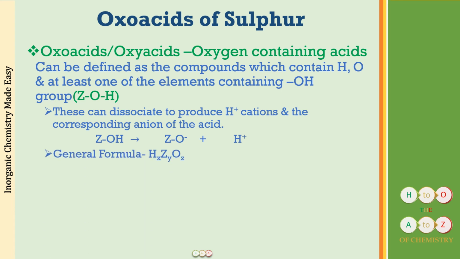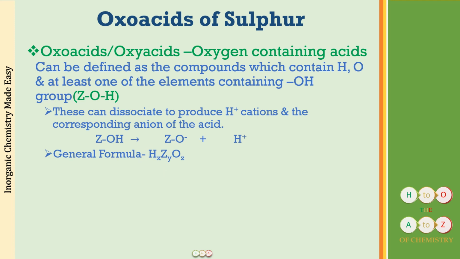So the general formula for these compounds is going to be HxZyOz, where x, y, and z can be similar. Also, they can be different also. So they can be different numbers of atoms of these three elements. They can be similar also.